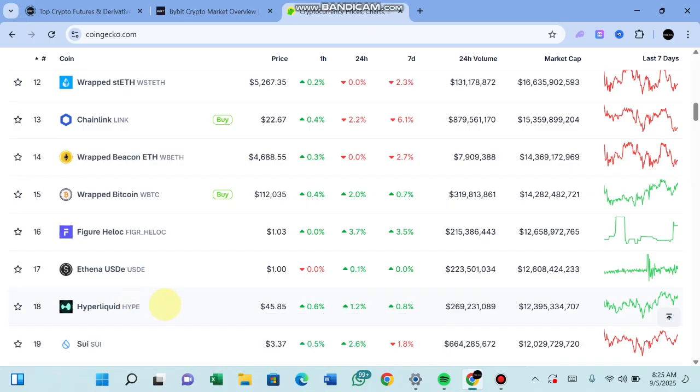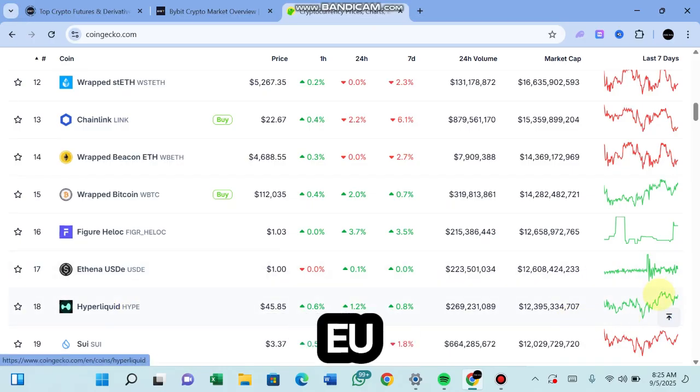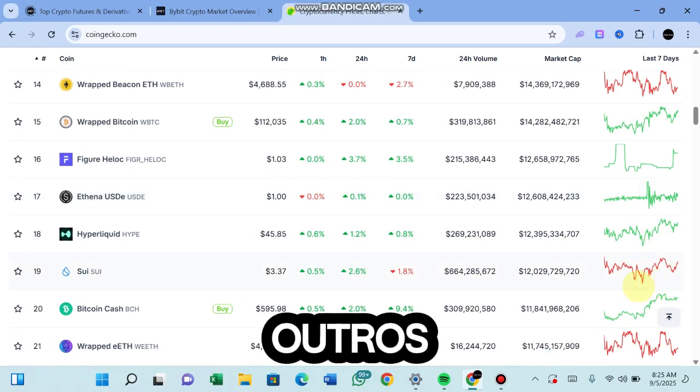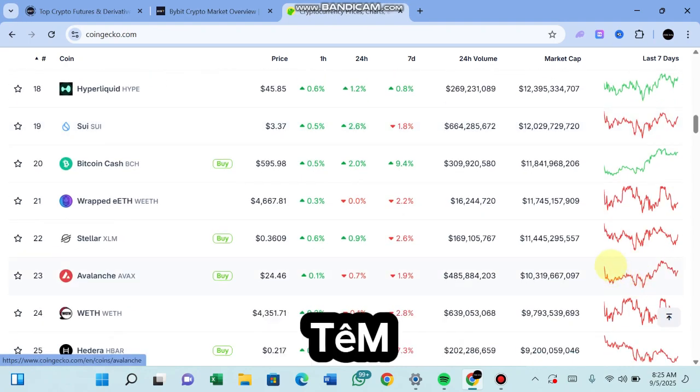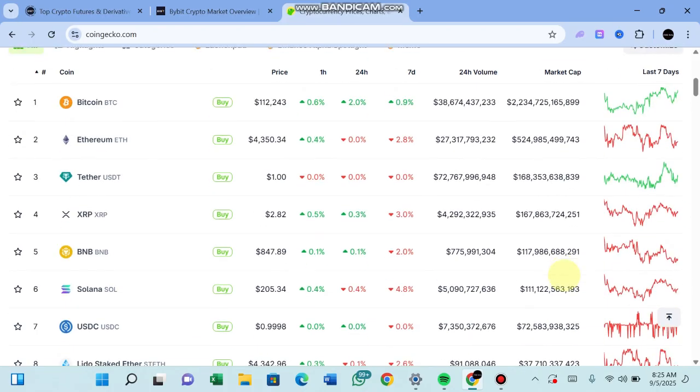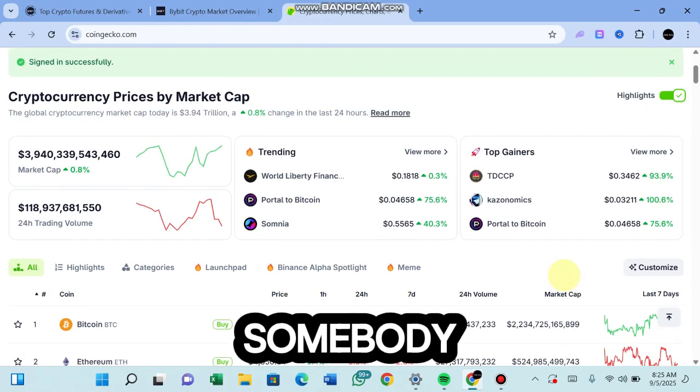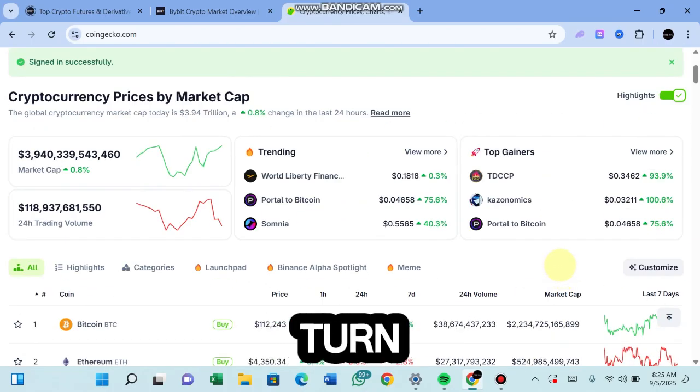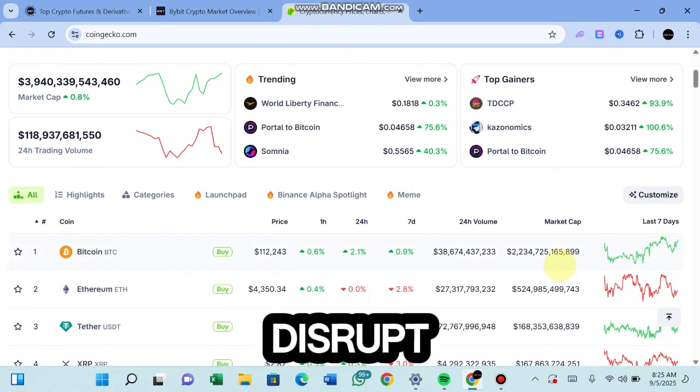If I'll be trading Bitcoin, I know that okay, I will be buying again. But just like I've explained, I'll be trading coins that have bigger market cap, so that in case an influencer makes a tweet or something like that, it's not going to disrupt the whole trade and the trade is not going to go against us.